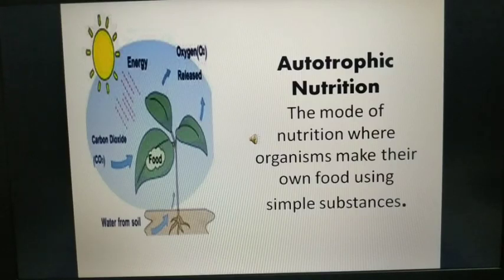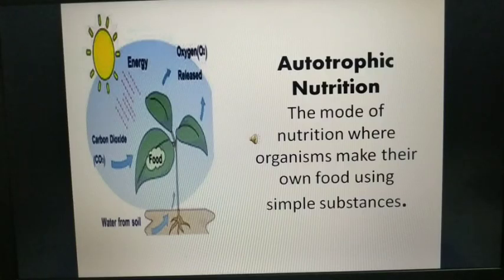This is the mode of nutrition in which living organisms are able to make their own food using very simple substances. As you can see in the diagram, they use simple substances like carbon dioxide, water, sunlight, and soil to make their food, right?